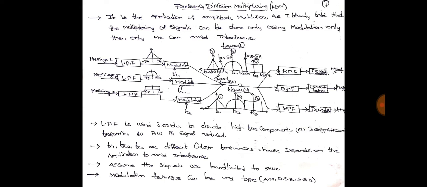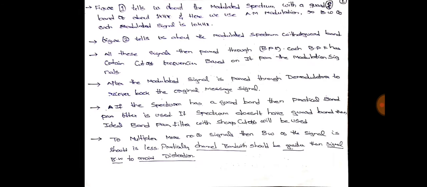And for the modulation technique, we can use any type of modulation. It may be amplitude modulation, double sideband or single sideband, there is no issue in it.